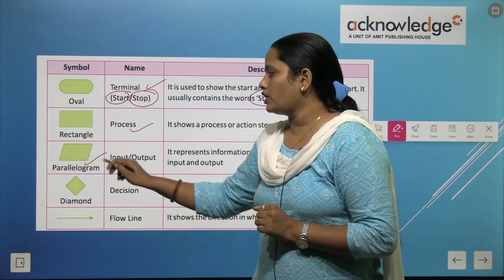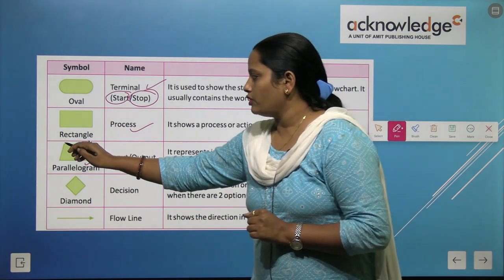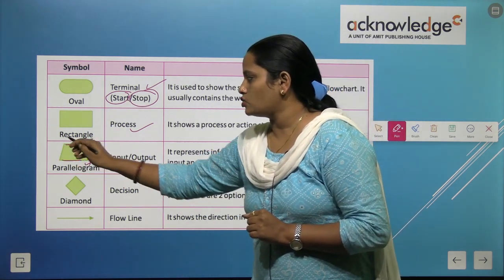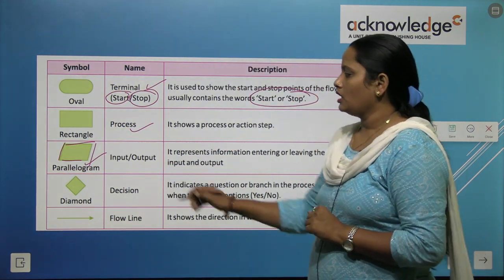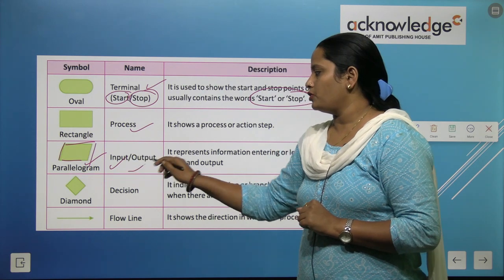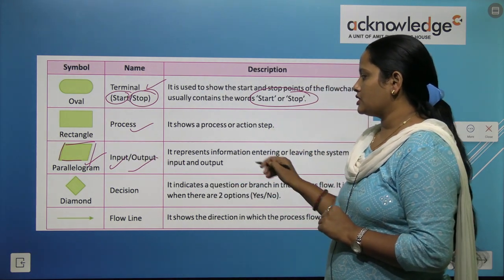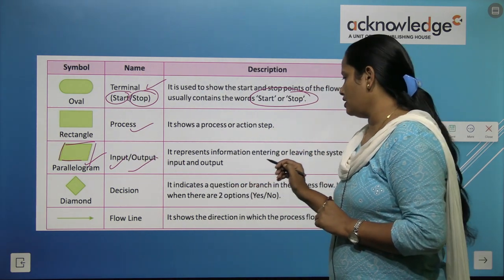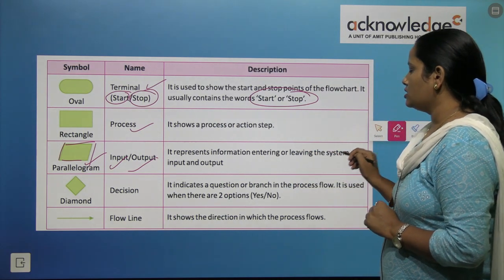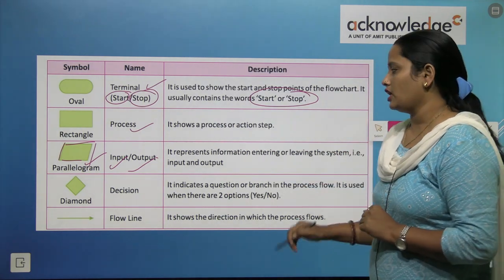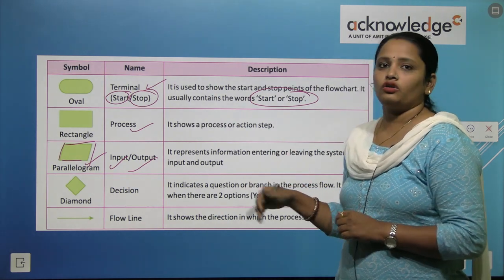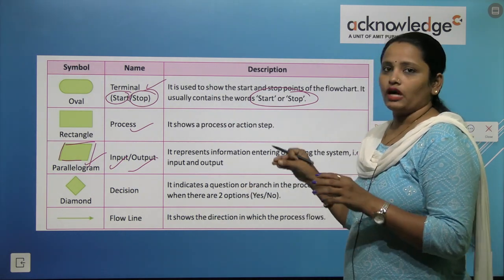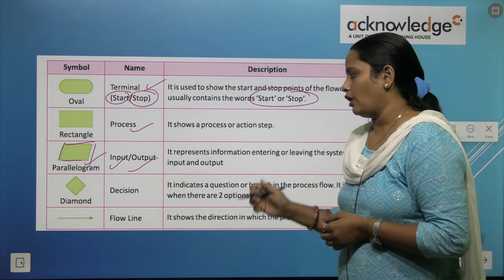Next is parallelogram, in which these two sides and these two sides are equal. So this is a parallelogram and it is used for input and output. It represents information entering or leaving the system, that is input and output. So in this we put the information about whatever we have written, that is the input or the output.